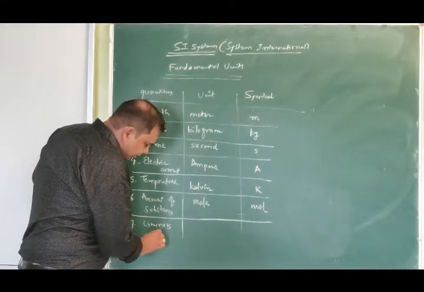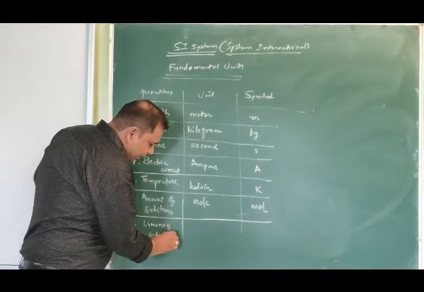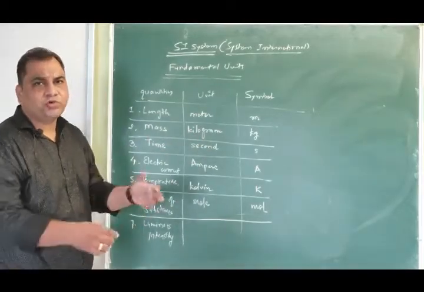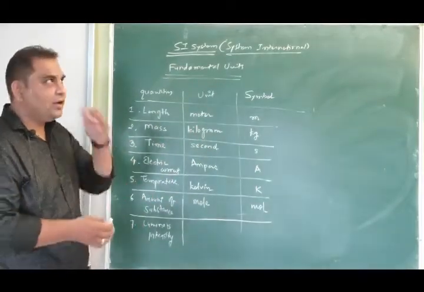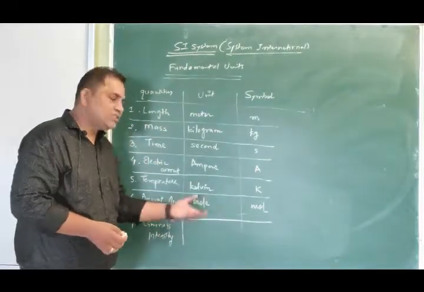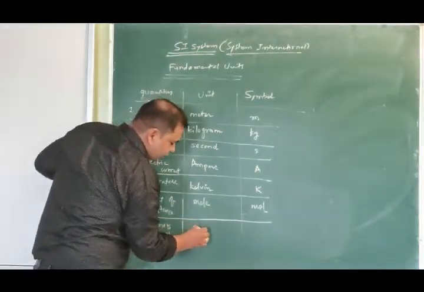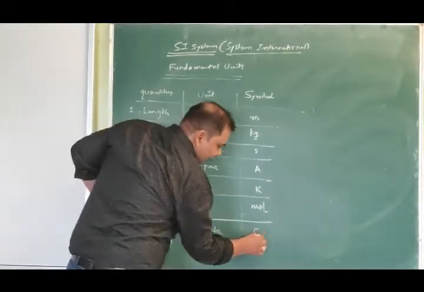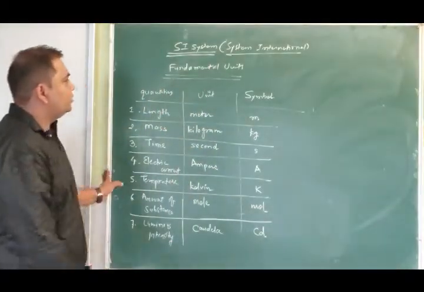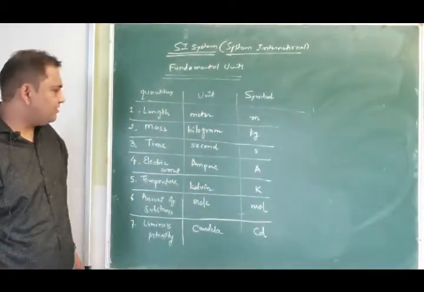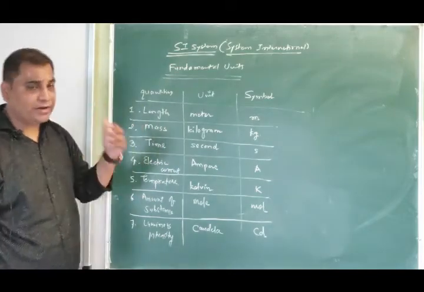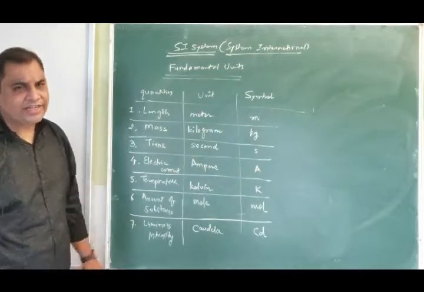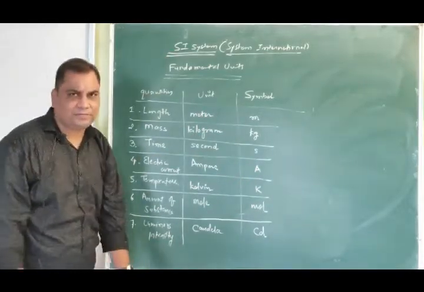It is associated with photometry, wherein you have to measure the intensity of various sources through which the light comes, like a star, or even a bulb. The unit for that is candela, and the symbol is small cd. So you have to remember, these are the 7 fundamental quantities which are there in our SI system.